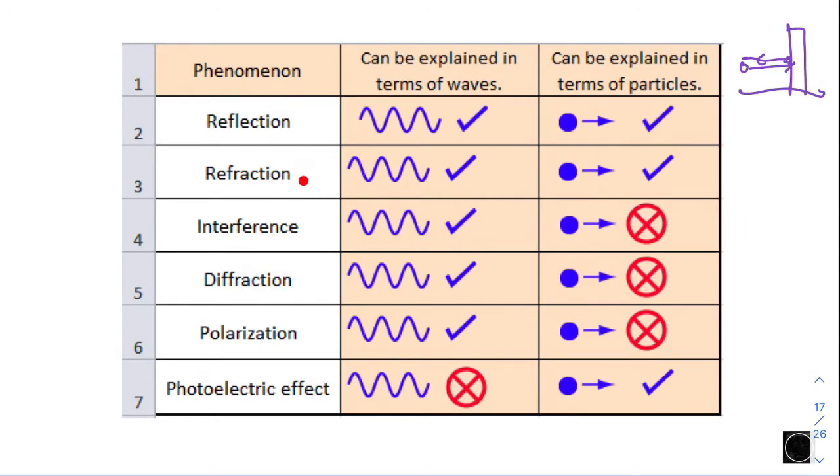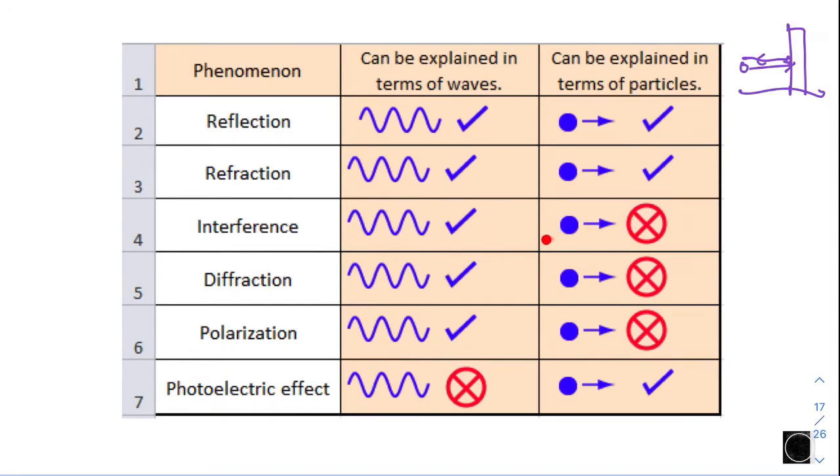Refraction, the bending process, can be explained in terms of wave as well as in terms of particle for light. Interference can be explained well in terms of wave. However, classical physics cannot explain why a particle can have an interference pattern as well.